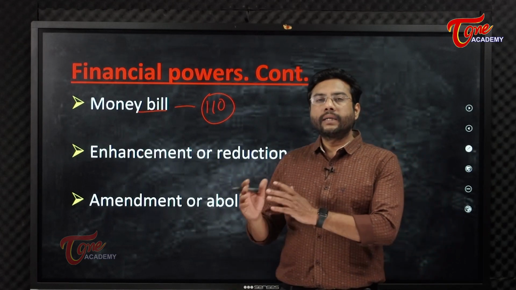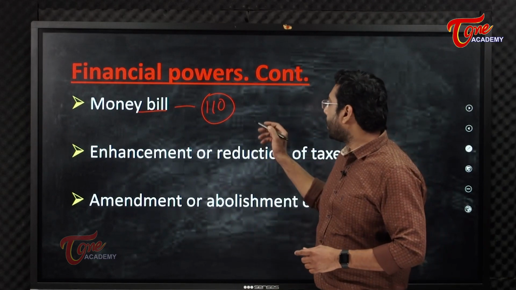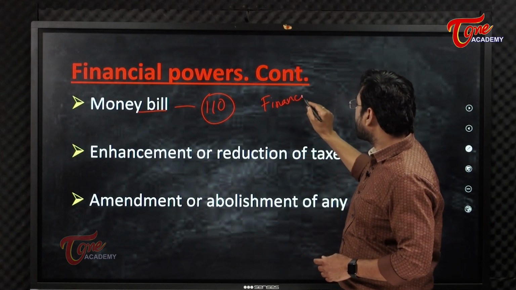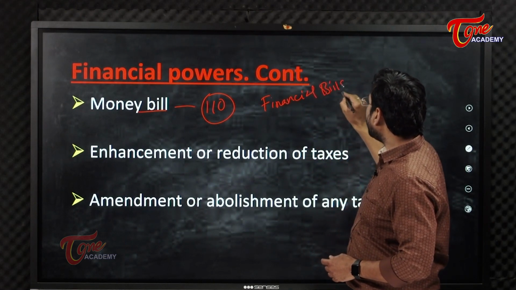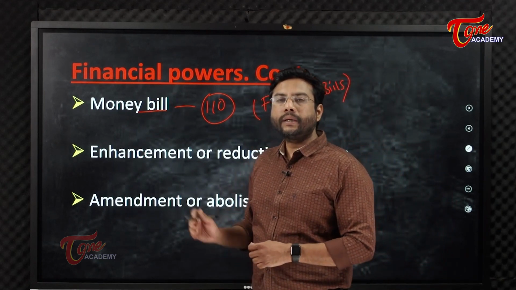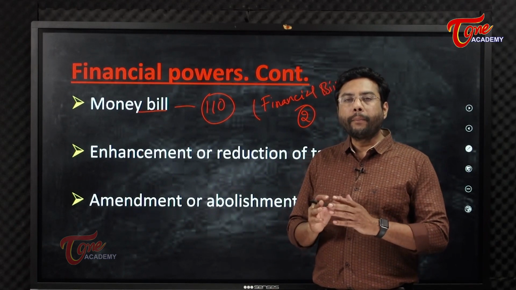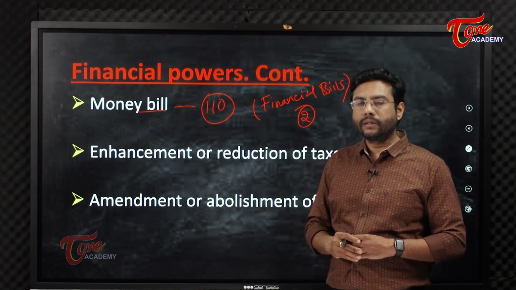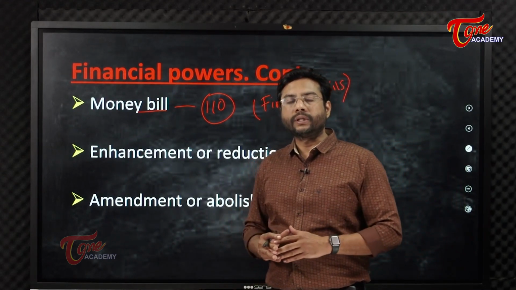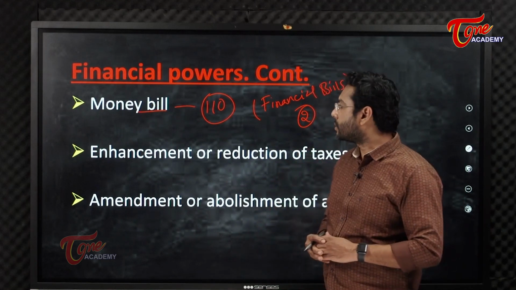We also have other types of bills. We also have financial bills. Financial bills are mentioned under Article 117. We have financial bills also, which are of two types generally, but whatever the things are concerned with the imposition of taxes or alteration of taxes comes under money bill. So money bill also has other provisions. Money bill under Article 110 consists of 6 provisions.